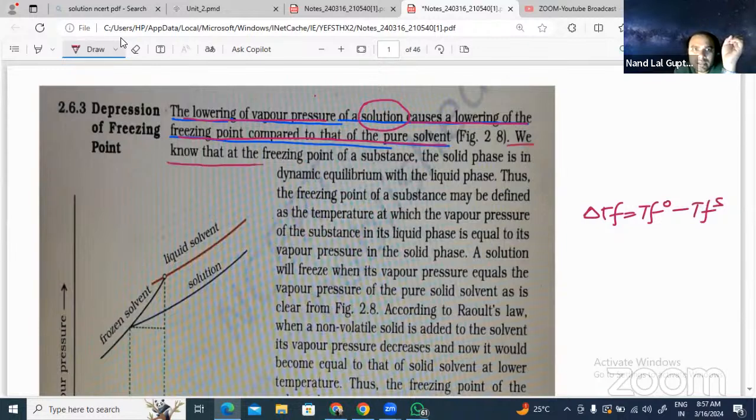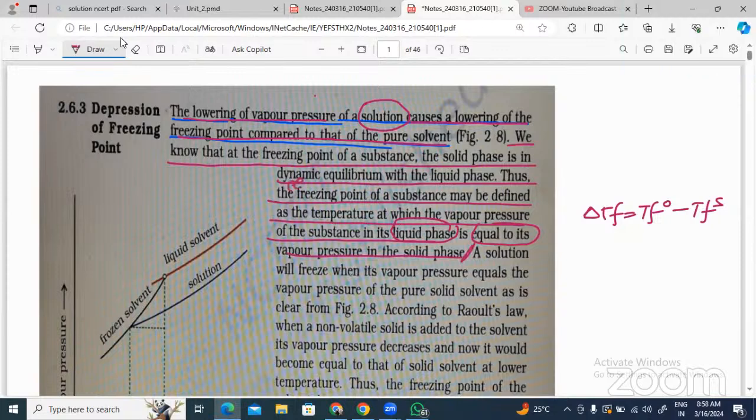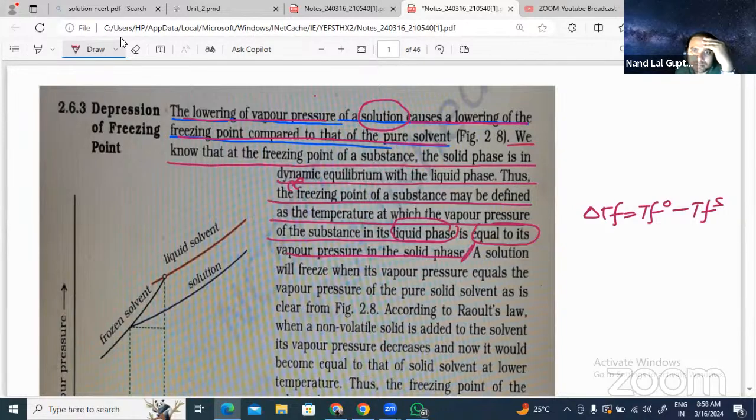We know that the freezing point of a substance, the solid phase, is in dynamic equilibrium with the liquid phase. Thus, the freezing point of a substance may be defined as the temperature at which the vapor pressure of the substance in liquid state is equal to its vapor pressure in solid state. Can you understand this? Freezing point definition.